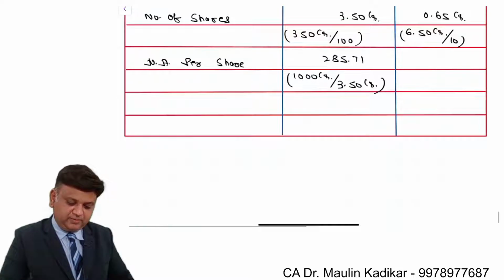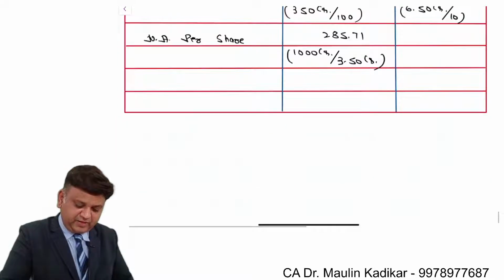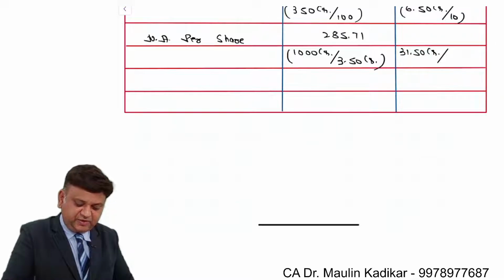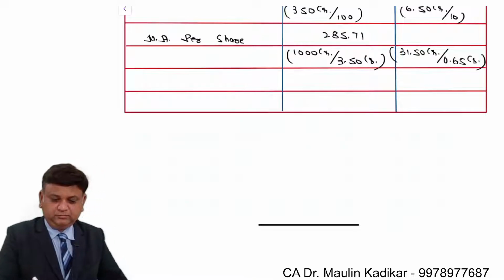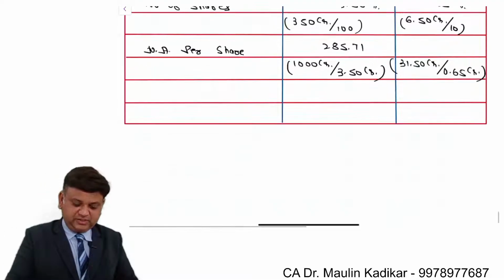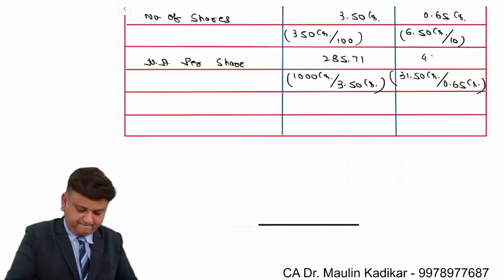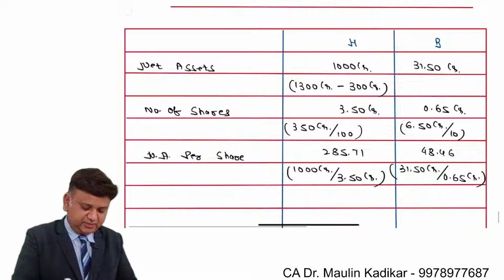For the next one, it is 31.5 crore divided by 0.65 crore. That is 48.46. This is the way net asset per share is found.